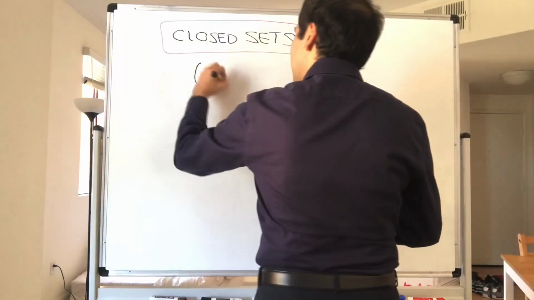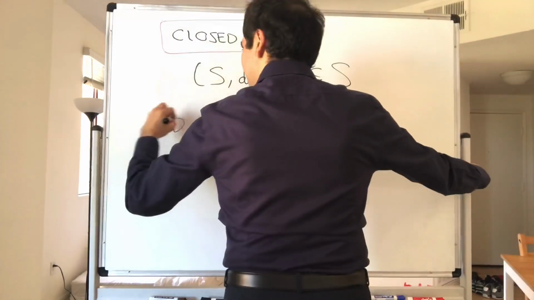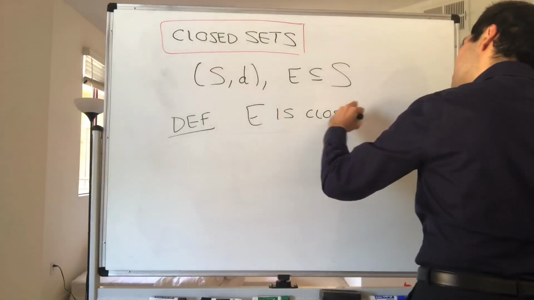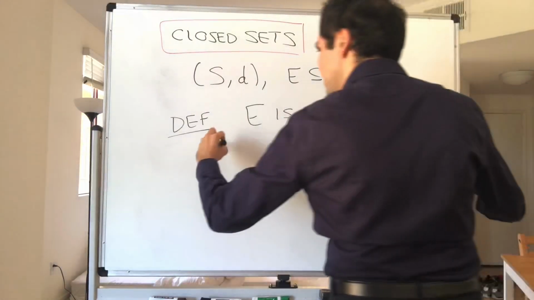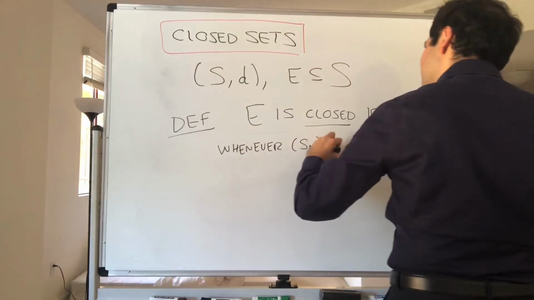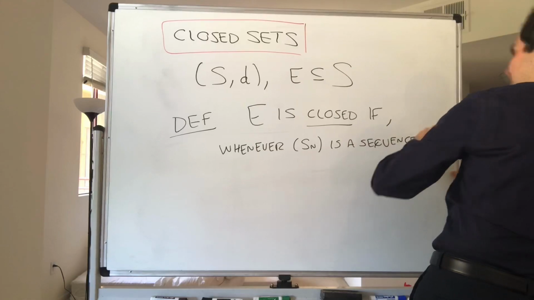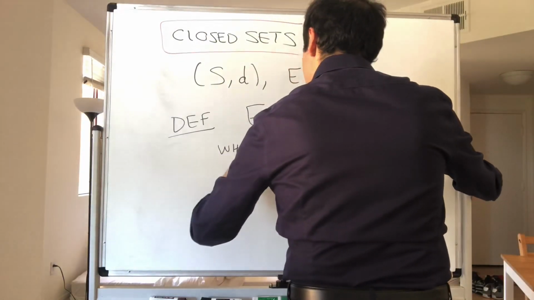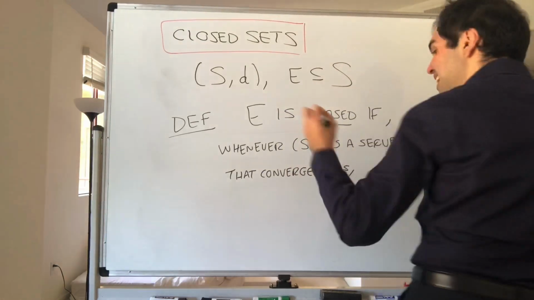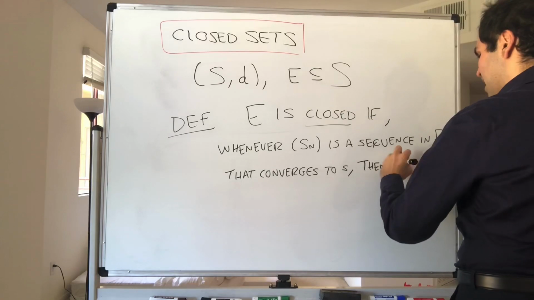So, as before, let S, d be a metric space, and let E be a subset of S. Then we say that E is closed if, whenever you have a sequence s_n in E that converges to some limit s, then that limit is also in your set E. Then s is in E.